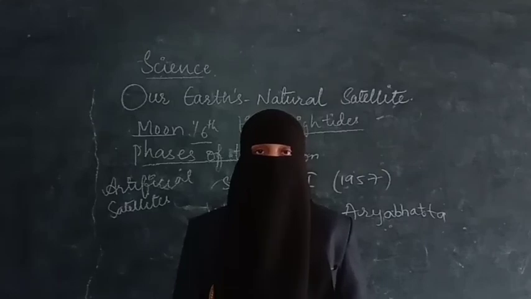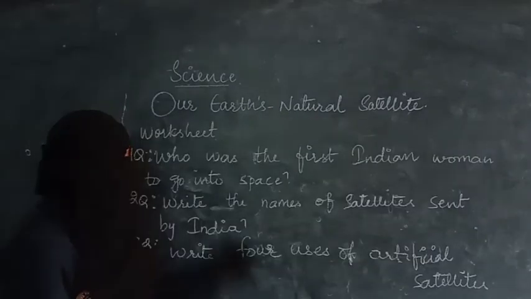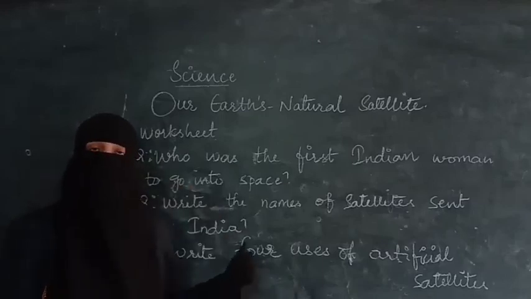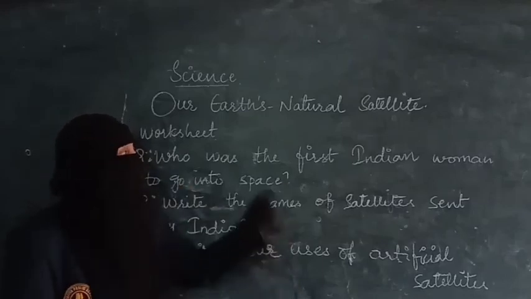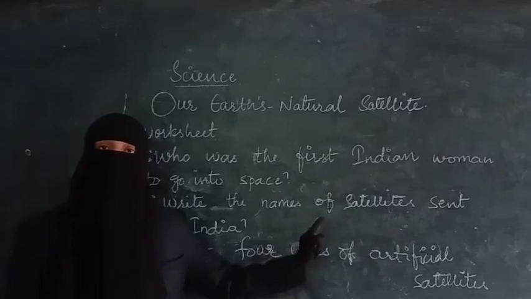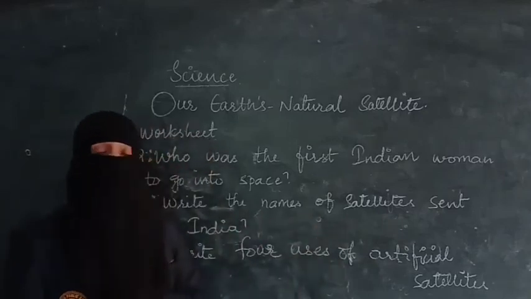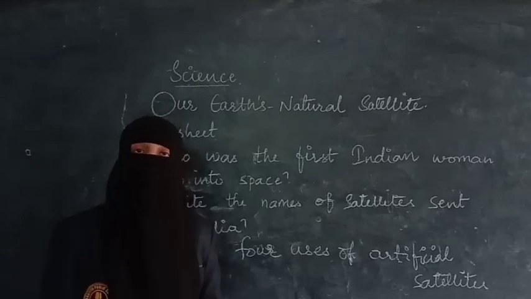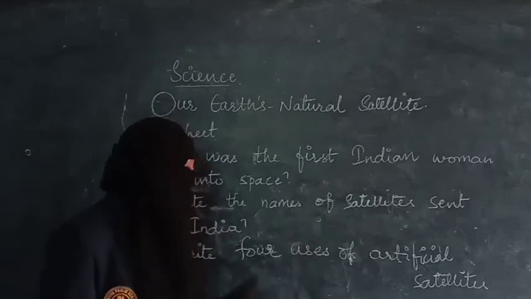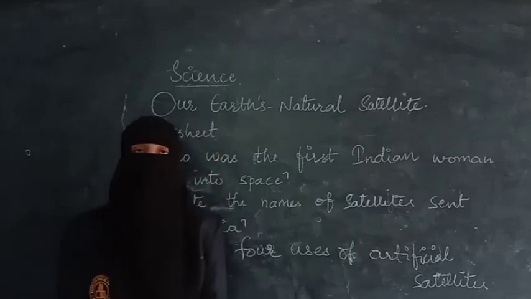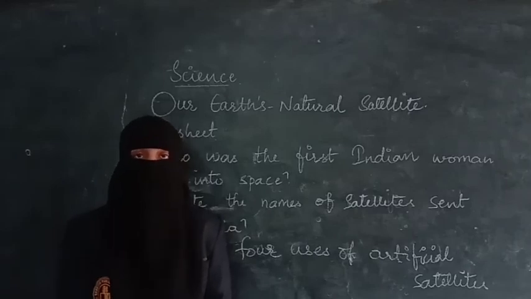Today's worksheet: you have to write who was the first Indian woman to go into space. You know the first man who went into space, then you have to write the first Indian woman to go into space. Second, write the names of artificial satellites sent by India; collect the data and write it here. Then write 4 uses of artificial satellites in your notebook.